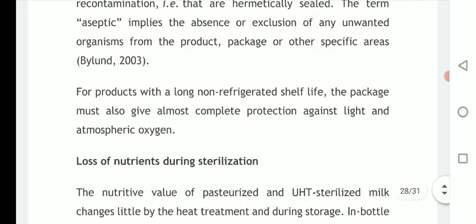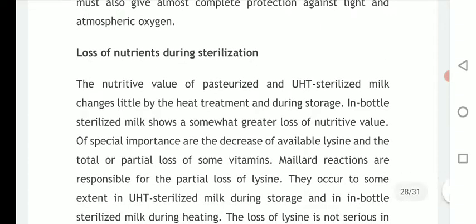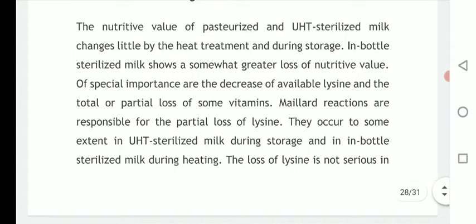So for a product with a long non-refrigerated shelf life, the package must also give almost complete protection against light as well as atmospheric oxygen. Then loss of nutrients during sterilization.